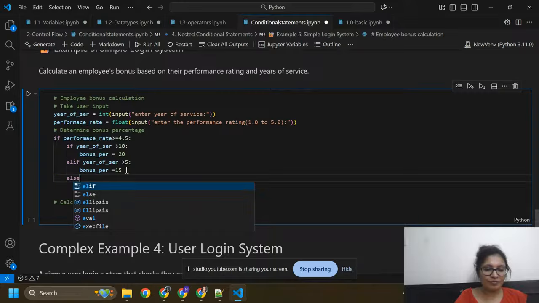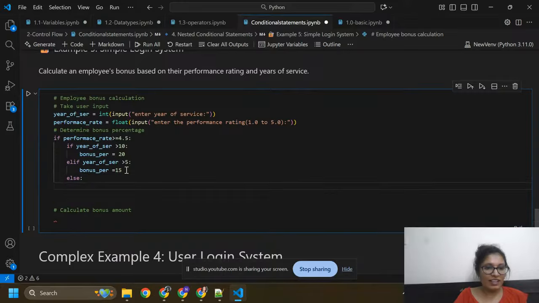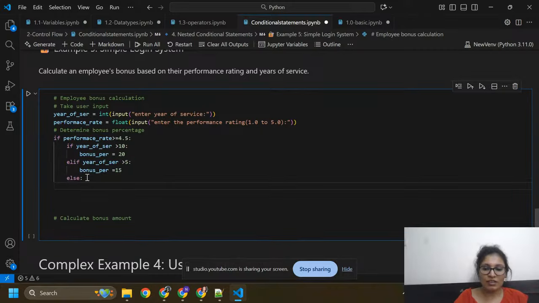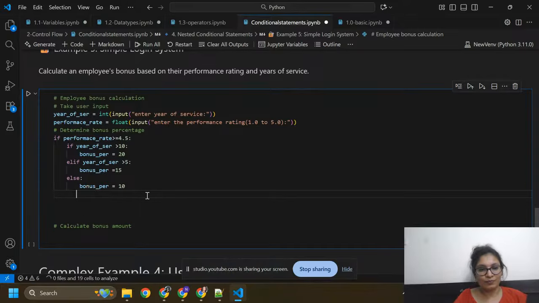Else. If these conditions are not true, if these conditions are false, then it will execute this else condition. Okay, bonus percentage equals to 10.